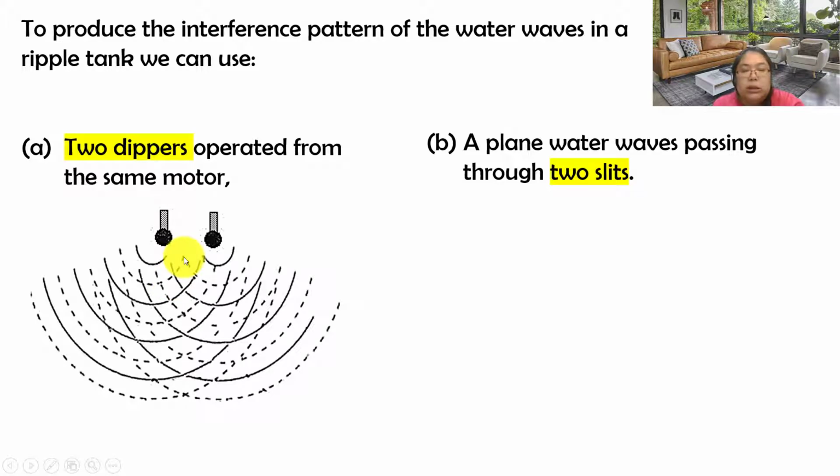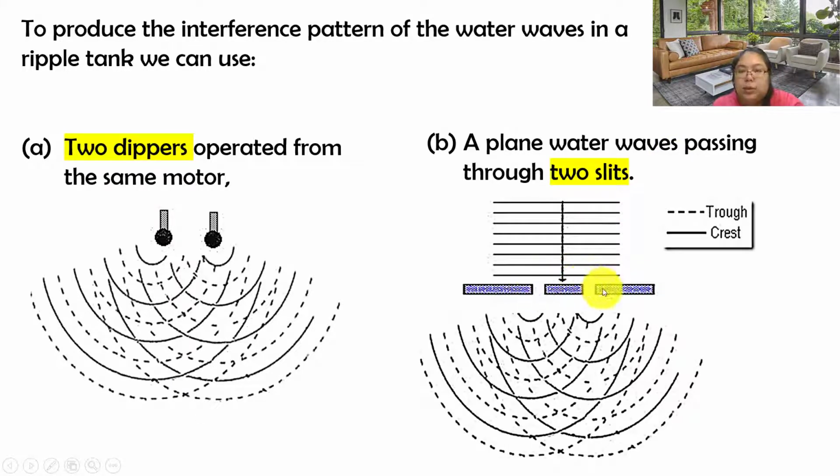They will be continuous. Okay, we start with constructive, then destructive, then constructive. Then you need to draw them one by one. After that, we're going to see which one should be the overlap. If we use a plane water wave passing through the two slits, it also can.